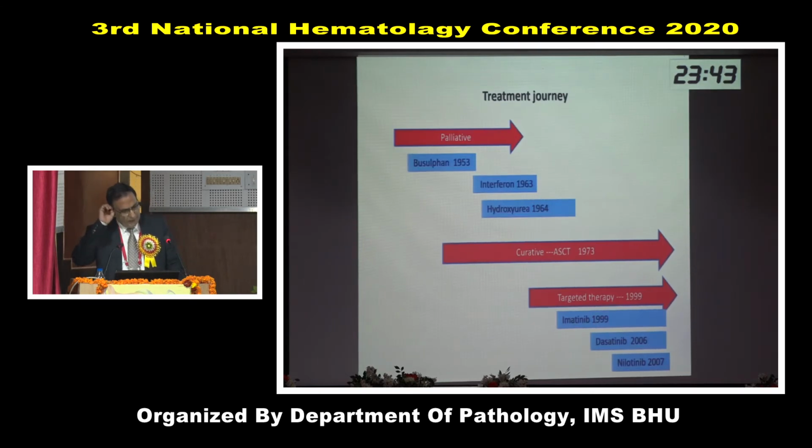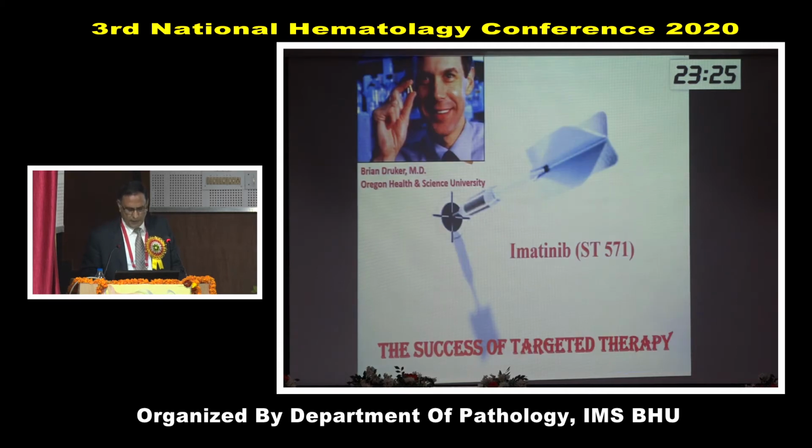Initially, it was palliative care, then came busulfan, followed by interferon alpha and hydroxyurea to control the count. Then came bone marrow transplantation, which is the only curative method. And now it is the era of targeted therapy with the discovery of tyrosine kinase inhibitors, and Brian Druker was instrumental for this discovery.